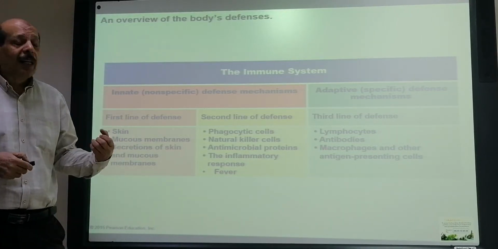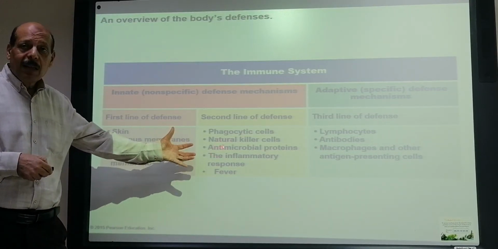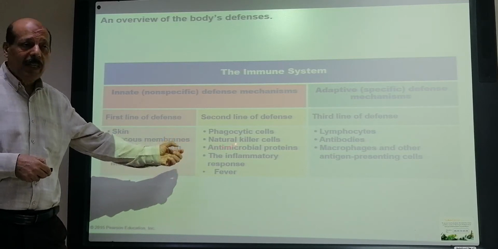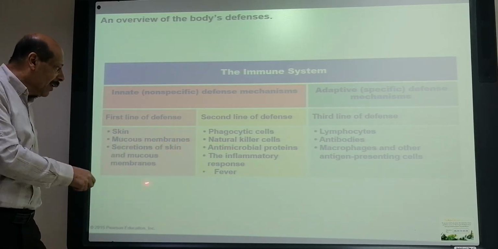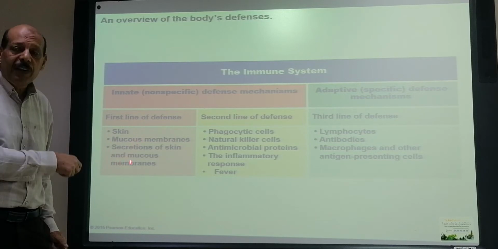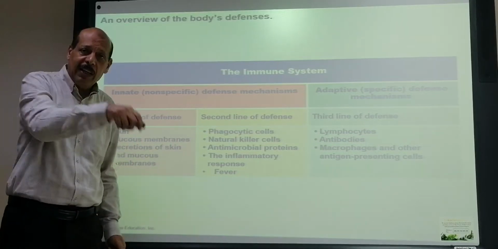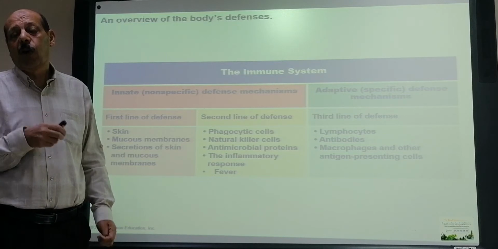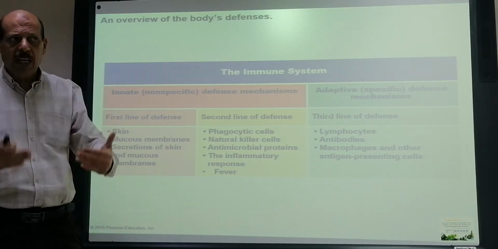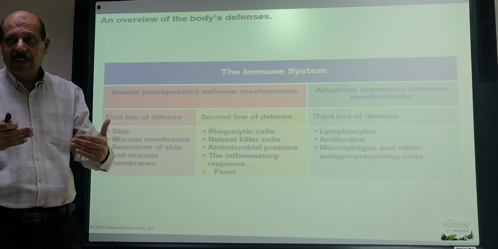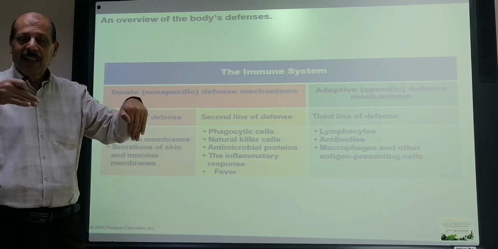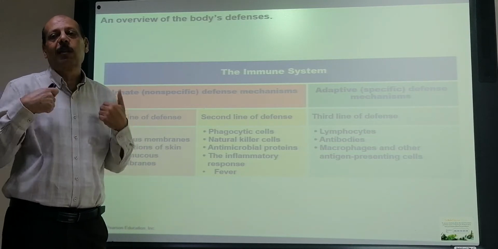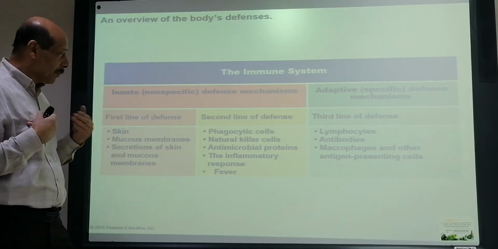Those are the second line. These prevent the microorganism from entering the body tissues, protecting from the surface, from the beginning.